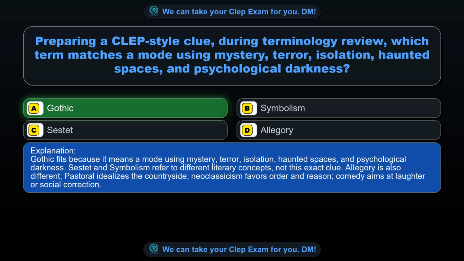Sestet and symbolism refer to different literary concepts, not this exact clue. Allegory is also different. Pastoral idealizes the countryside. Neoclassicism favors order and reason. Comedy aims at laughter or social correction.